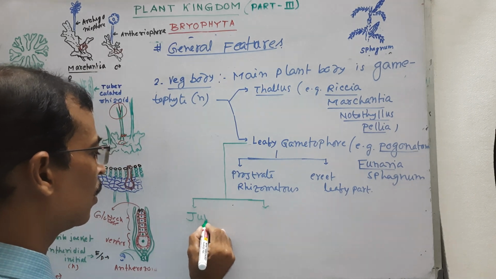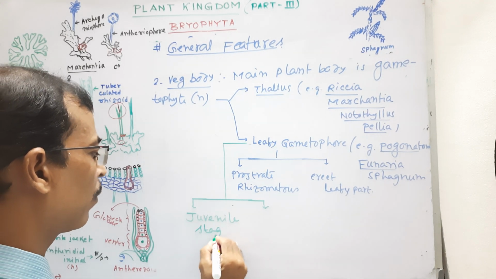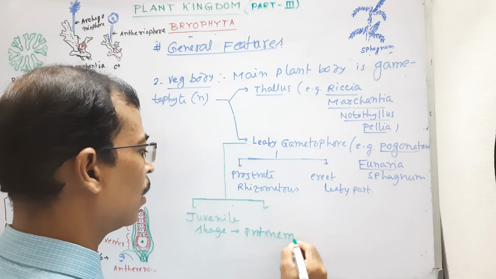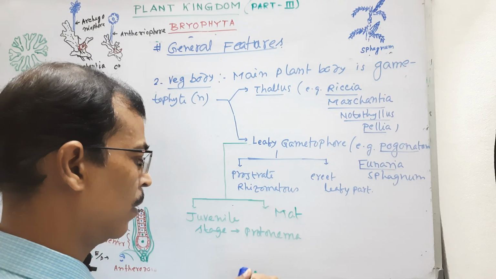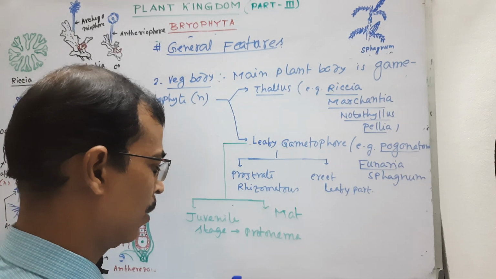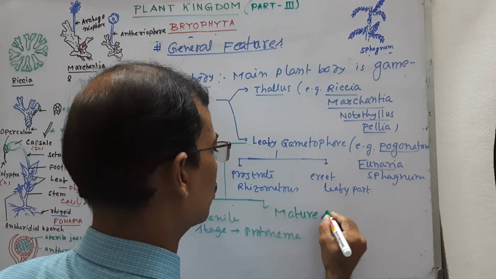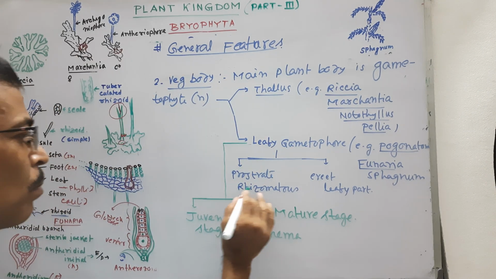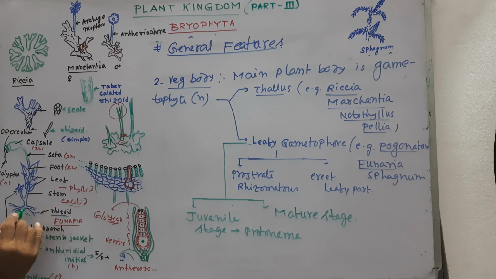Juvenile stage consists of protonema, and mature stage consists of this leafy gametophore, which further consists of prostrate rhizomatous part and erect leafy part. Look here, this is prostrate rhizomatous part and this is erect leafy part.